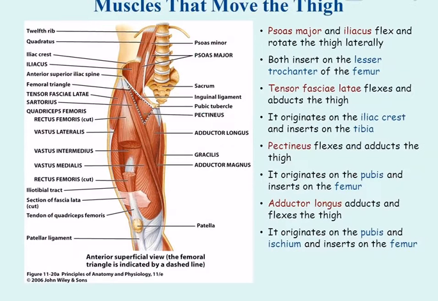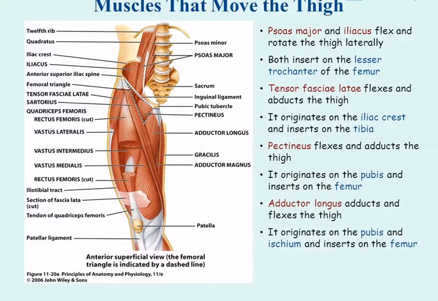Muscles that move the thigh. Psoas major and iliacus flex and rotate the thigh laterally. Both insert on the lesser trochanter of the femur. Tensor fasciae latae flexes and abducts the thigh. It originates on the iliac crest and inserts on the tibia.